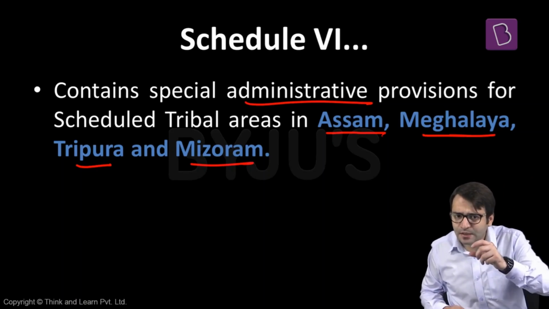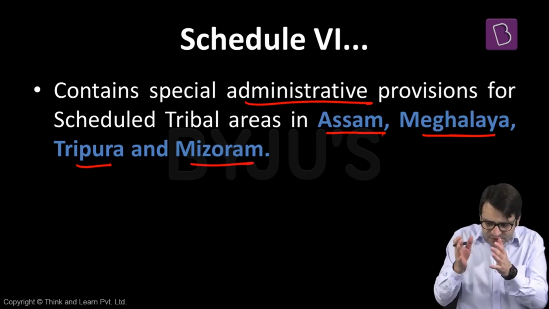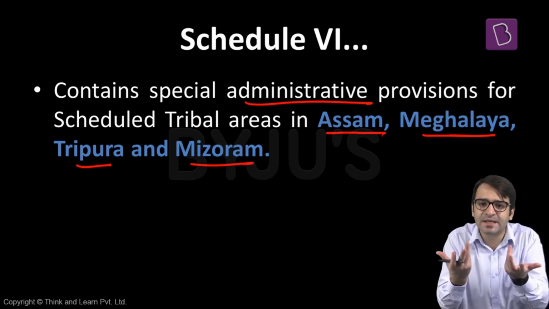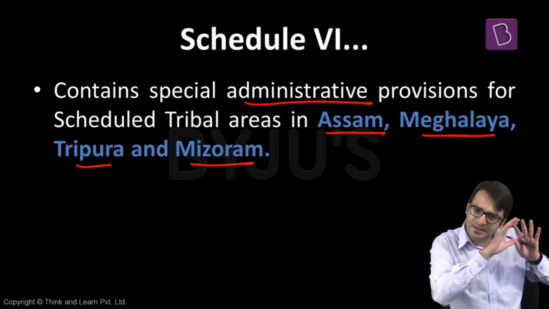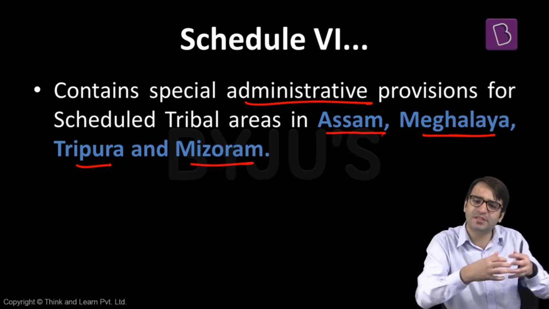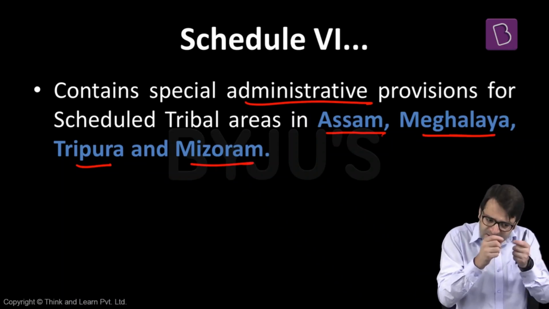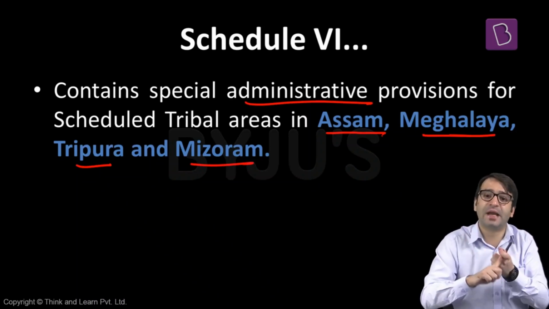But when you look at the tribals in Assam, Meghalaya, Mizoram, and Tripura, these tribals have not assimilated, these tribals have not merged their identity with the remaining set of the population. So for example, in Assam, there are 3 areas which are declared as tribal area. If you look at the tribals in these 3 areas and non-tribals in other parts of Assam, you will see a whole lot of difference between the 2. So tribals in these 4 states are still way, way different from other sets of people in those states. That is why we have to provide them more protection.